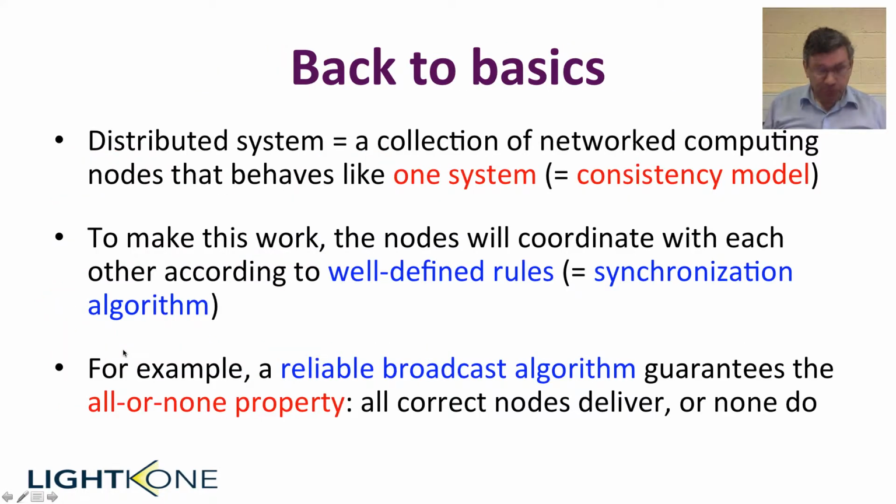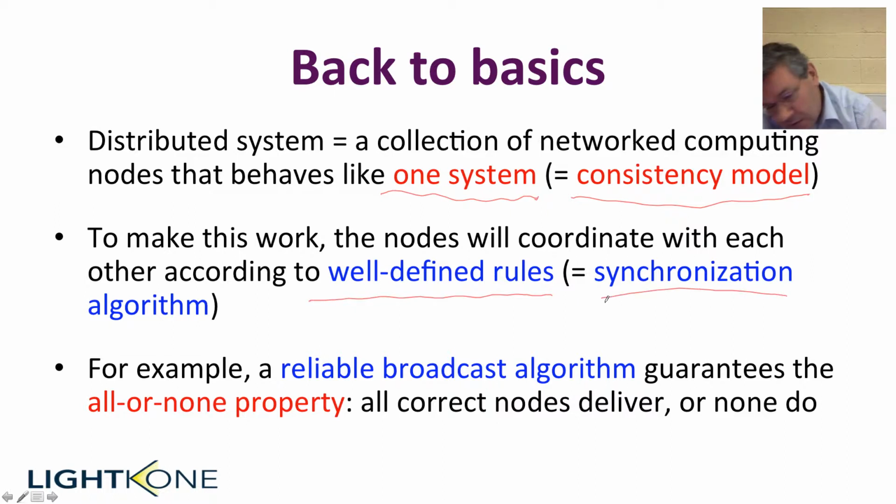So how can it work? To explain it, let me first get back to basics. A distributed system is a collection of networked computing nodes that behaves like one system. What this means is that there is a consistency model that gives the properties of all the nodes working together. To make this work, the nodes have to coordinate. They have to send each other messages and run some overall algorithm obeying some well-defined rules, and this is called the synchronization algorithm.